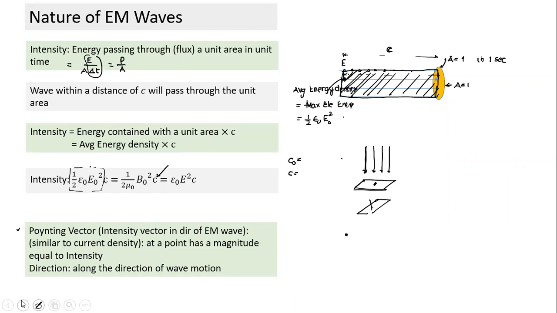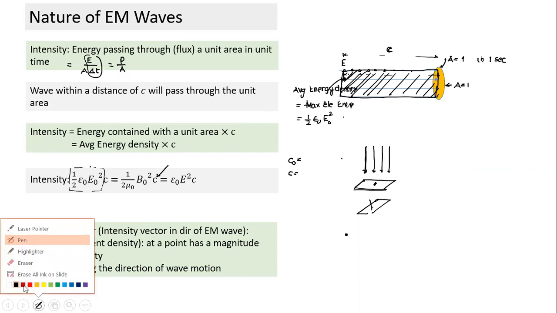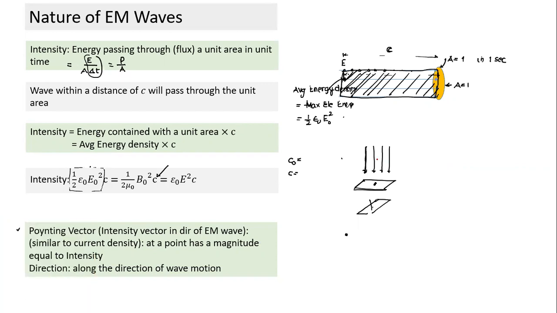So if waves are traveling like this, the direction of the pointing vector anywhere is this direction. Similar to current density, whose direction is the direction of flow of charge. There also the pointing vector direction is the direction of wave travel, and it has a magnitude equal to intensity.